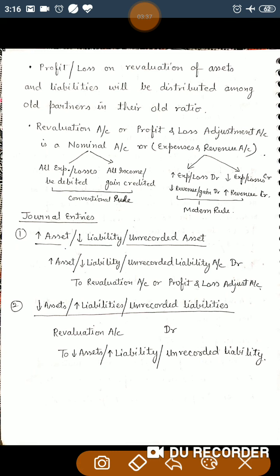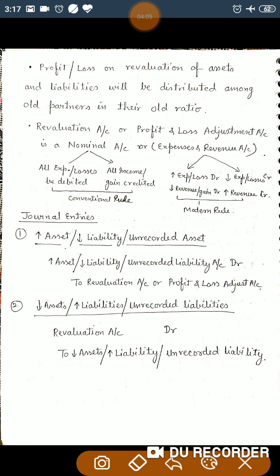If there is any increase or decrease in assets and liabilities, we should calculate the revaluation profit or loss at the time of admission or reconstitution of the partnership, and after calculating that profit or loss, we will open a new account, that is, revaluation account or profit and loss adjustment account.